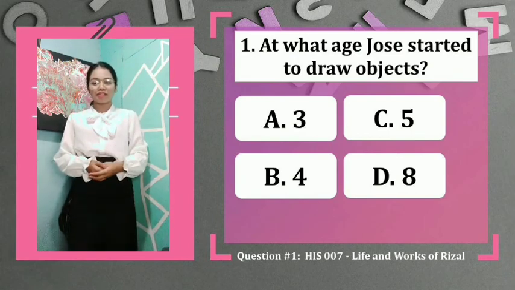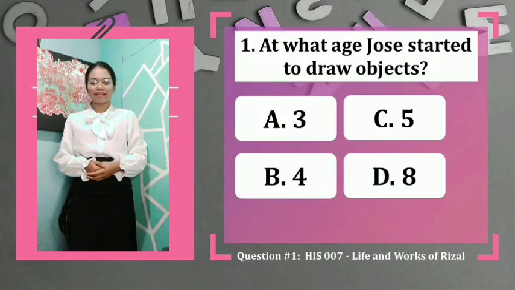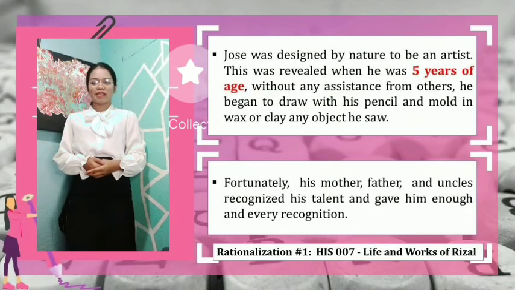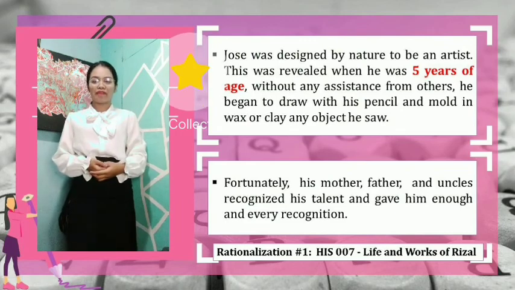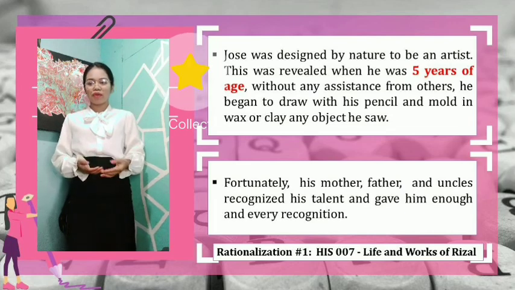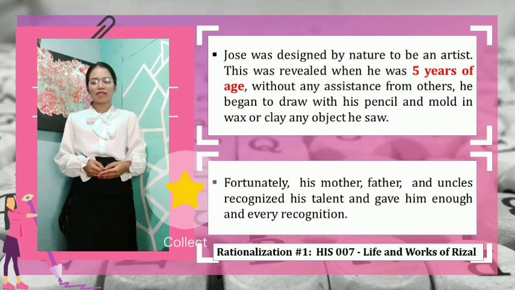At what age did Jose Rizal start to draw objects? Letter A, 3; letter B, 4; letter C, 5; or letter D, 8. So let's have our rationalization for this item. Jose Rizal was designed by nature to be an artist. This was revealed when he was 5 years of age. Without any assistance from others, he began to draw with his pencil and mold in wax or clay any object he saw. Fortunately, his mother, father, and uncles recognized his talent and gave him enough recognition.